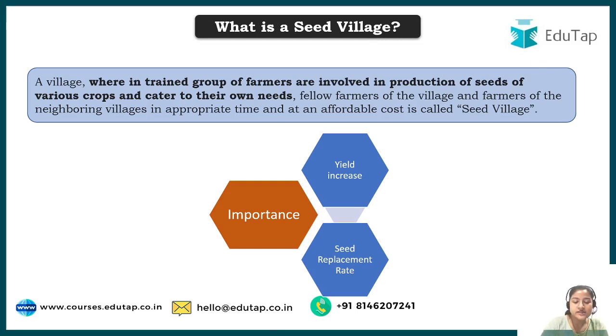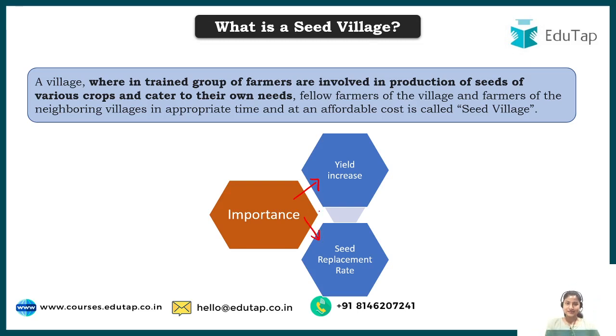Okay, so what is the importance of seed? Basically, first of all, to increase the yield. A seed is a basic unit, so if it is of good quality, the yield automatically increases by 15 to 20%. Okay. Apart from that, see what happens.